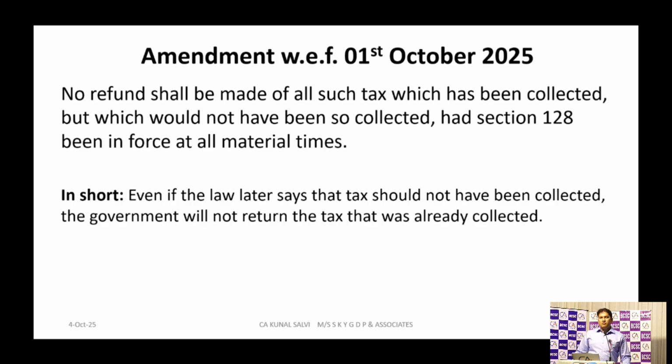Again, whatever taxes the government has retrospectively reduced, which have been collected from the taxpayers by the dealer, will not get refunded. They have very well clarified that. In short, even if the law says that the tax should not have been collected, the government will not refund the amount whatever they have collected earlier.